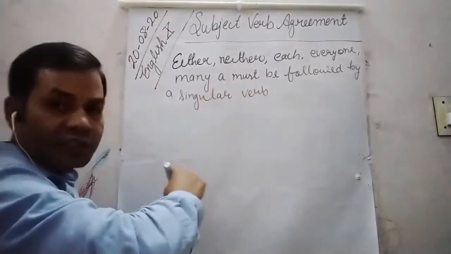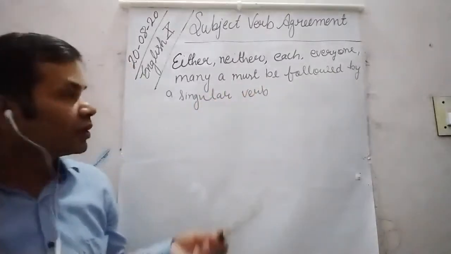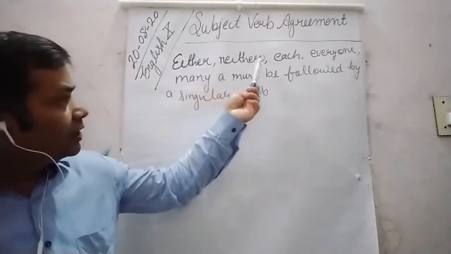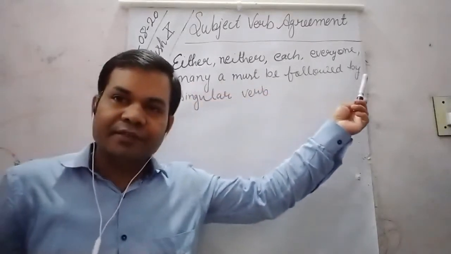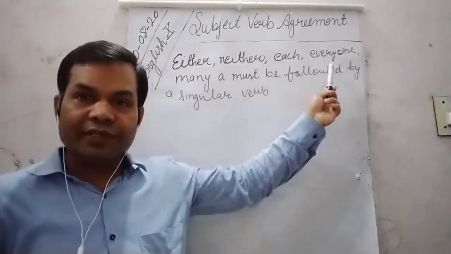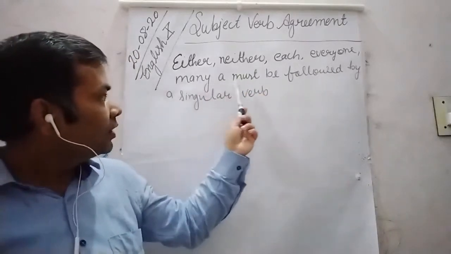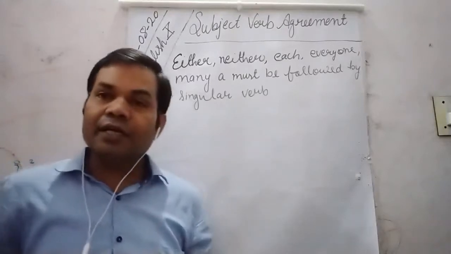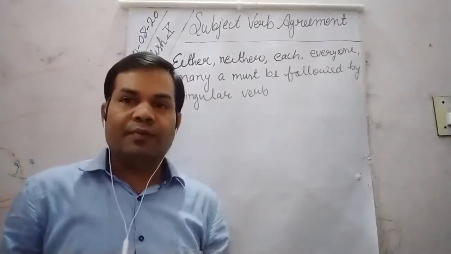So dear students, the next rule is: either, neither, each, everyone, many a, they must be followed by a singular verb.